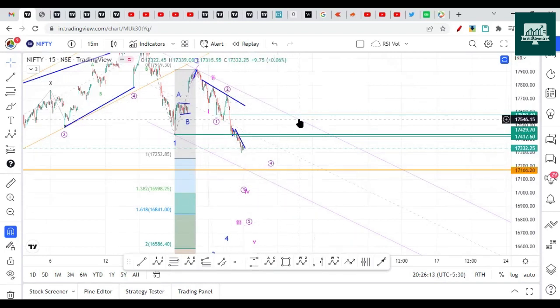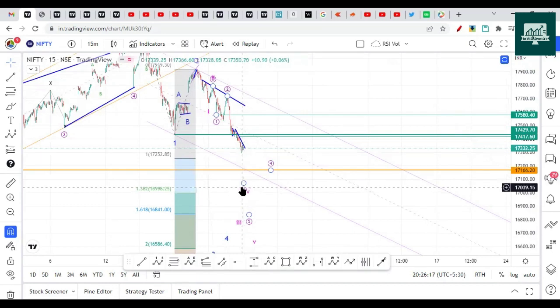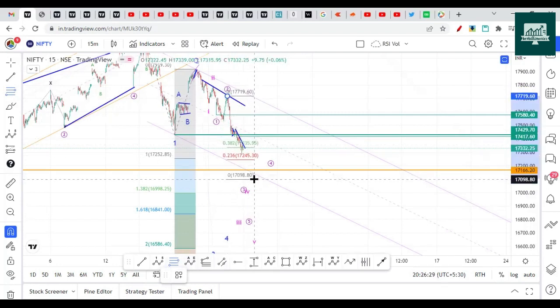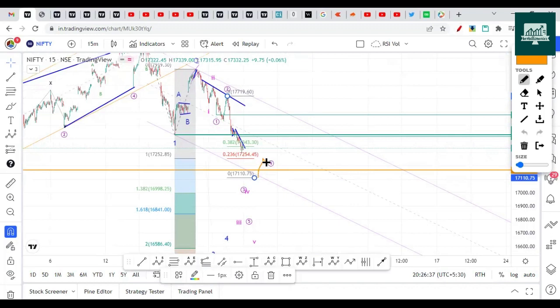So we have to plot the 0.61 Fibonacci. Let's say after a sharp drop on Monday, in the first 15 minutes it makes a bullish candle, then we have to plot the Fibonacci retracement tool, and let's say it makes a low near 17,100. If it makes a low near that, then it will give a pullback towards 200 to 300 levels on the upside as a fourth wave.